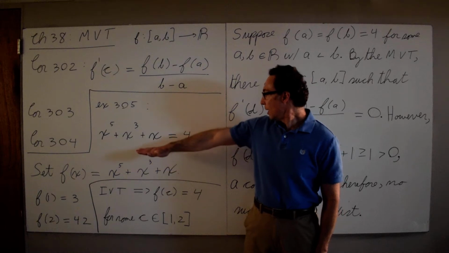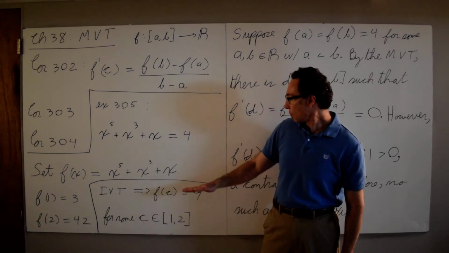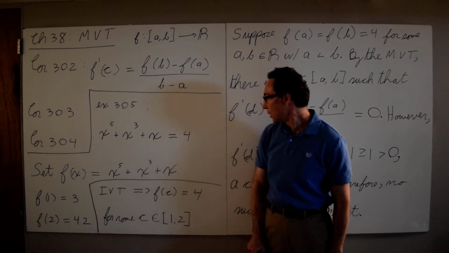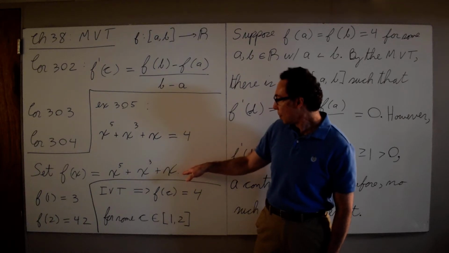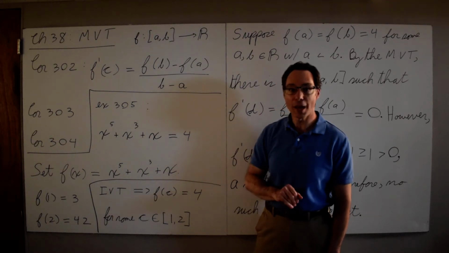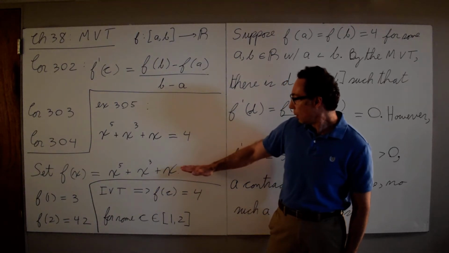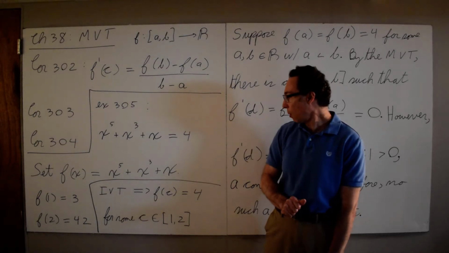So how do we show that it has a solution? We're going to use the intermediate value theorem. We set f of x equal to this polynomial. And so what is our goal? Our goal is to show that f of x equal to 4 has exactly one solution. Well, we have a polynomial. Polynomials are continuous everywhere, so the intermediate value theorem applies.